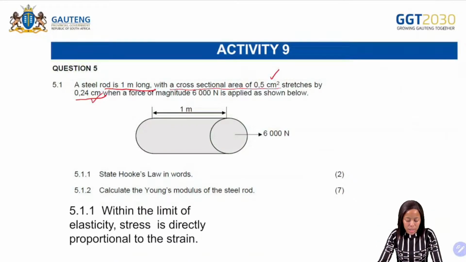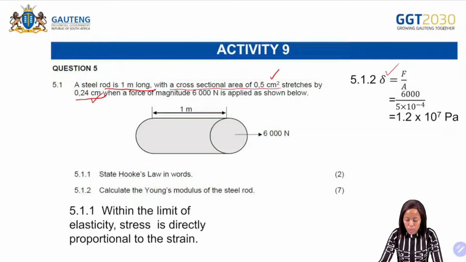Welcome back, learners. So now let us continue 5.1.2. It says calculate the Young modulus of the steel rod. So what are we going to do there? It means that we must now know the formula of stress. So what is it that we have there? We have a force of magnitude of 6,000 there. And then we also have the area of 0.5 centimeters squared.